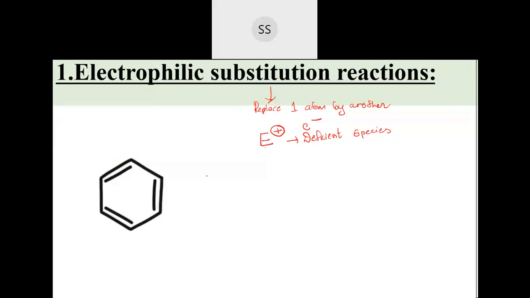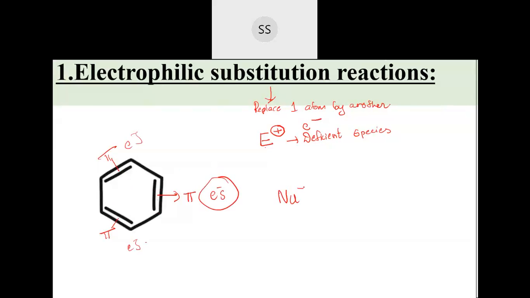See, the reason for that is, in benzene, there are sigma electrons as well as pi electrons. These are nothing but pi bonds. Here we have one pi bond, and this is a pi bond. Here also we have a pi bond. These pi bonds are made up of electrons. So if you bring something which is having electrons, what will happen?